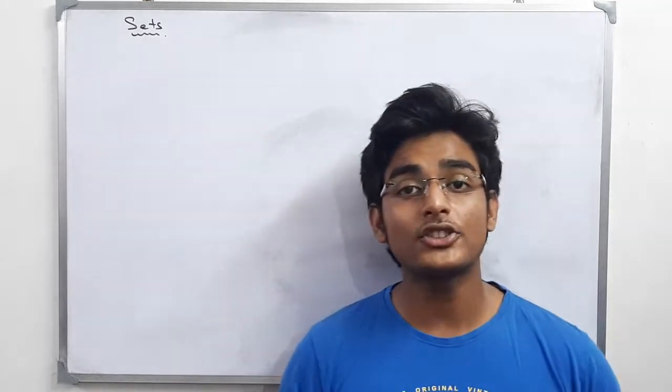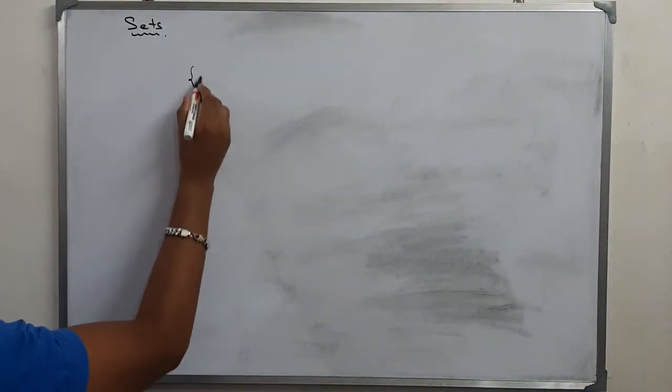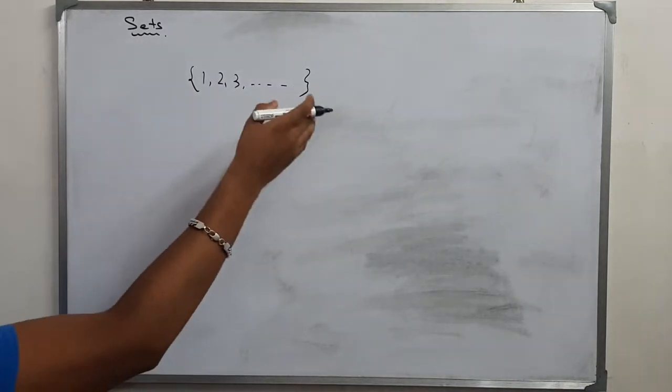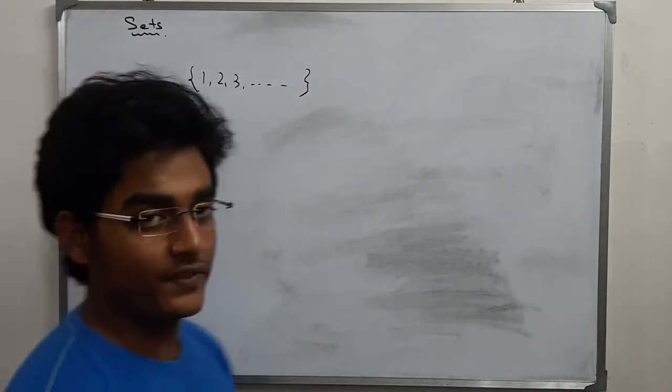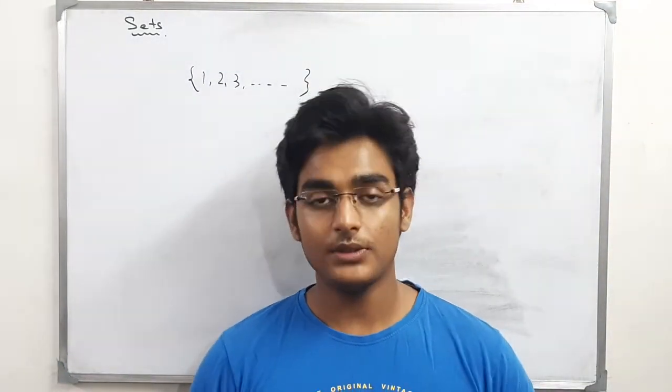For example, we have the set of all natural numbers. What does the set of all natural numbers look like? 1, 2, 3, and it goes on 4, 5, 6, 7 and moves on to infinity. There are infinite natural numbers.